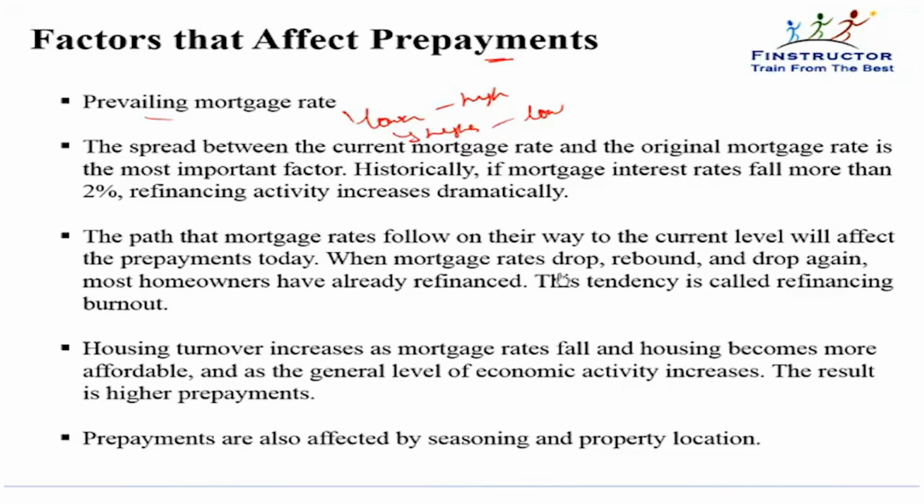The path that mortgage rates follow will also have an impact on prepayments. So when mortgage rates drop, rebound, and then drop again, in the second drop, prepayment is not very high, because people are already locked in at the lower rate. In this rise, there would have been relatively fewer loans issued. So the first time that the rates fall to the 5% level, for instance, refinancing will be very high. The second time when they fall to 5%, the refinancing will not be as high.